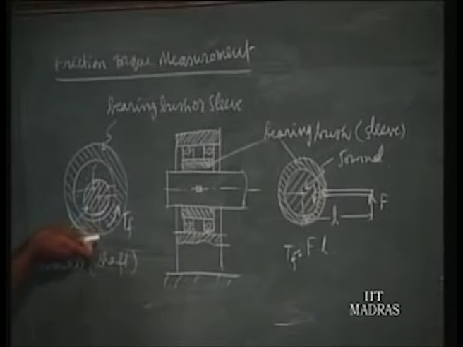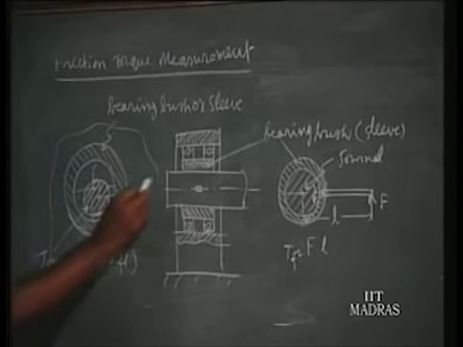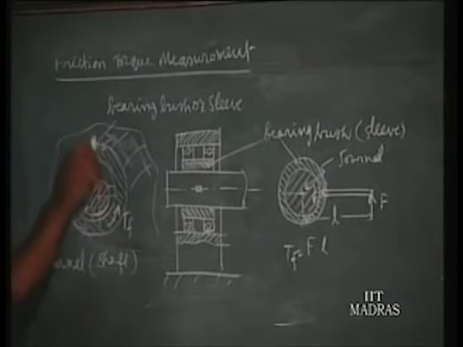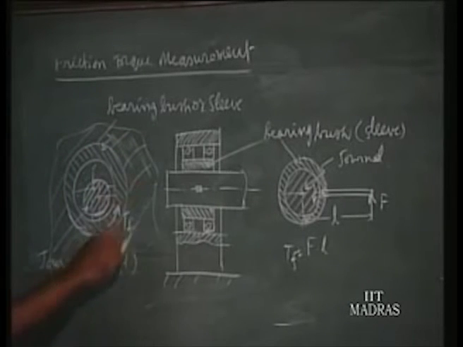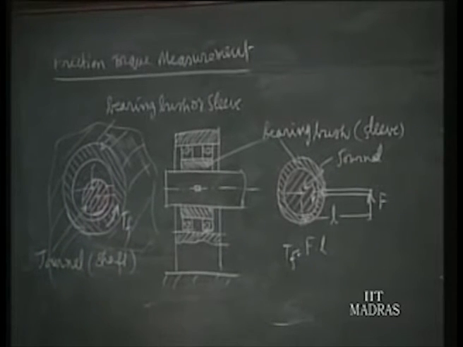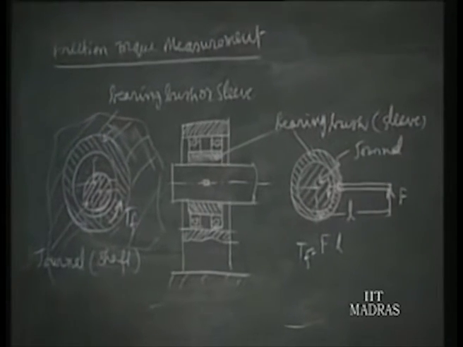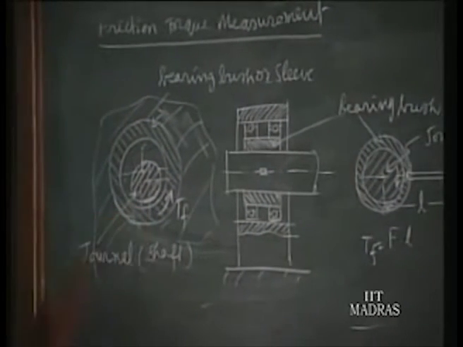Normally the sleeve is fixed to the wall. This is the wall. So the frictional torque is normally absorbed by the wall, since the sleeve is press fitted to the wall. The phenomenon here is, due to the friction torque, the sleeve will try to rotate along with the shaft, but it is not allowed since it is press fitted.